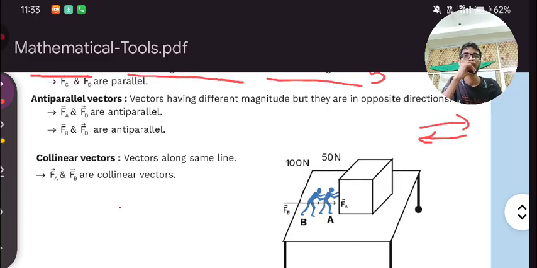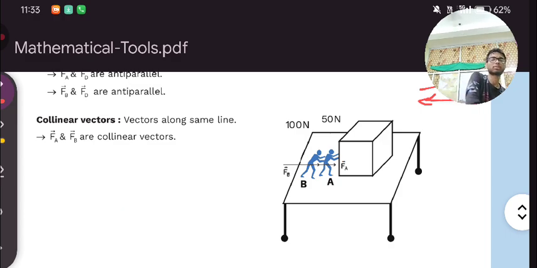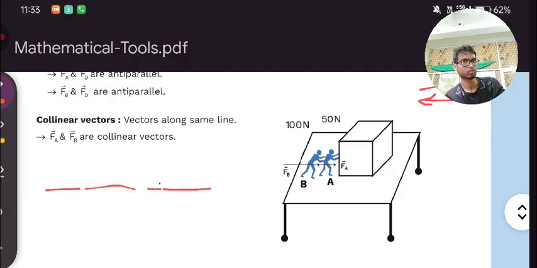Next we have collinear vectors. What is the meaning of collinear? Collinear means two or more vectors, this first, then second, then third, all these three vectors in the same direction, will be known as collinear vectors. Here linear means in one line. Direction can be any.